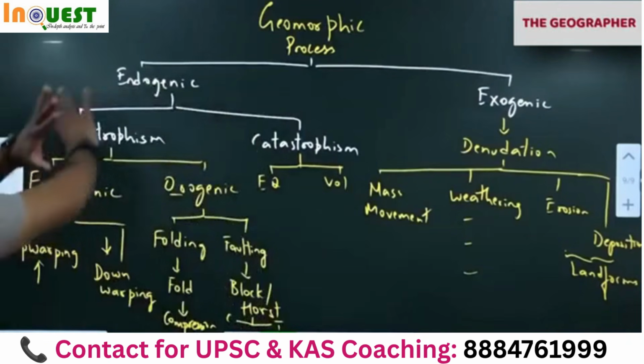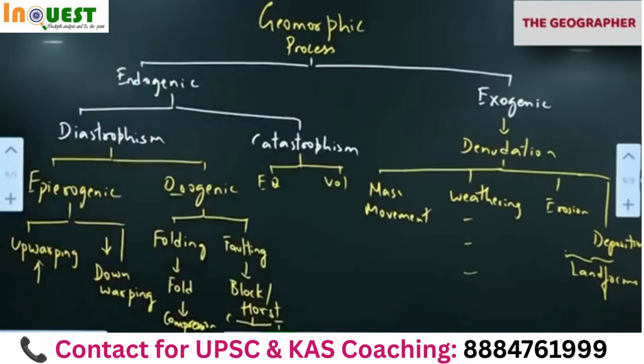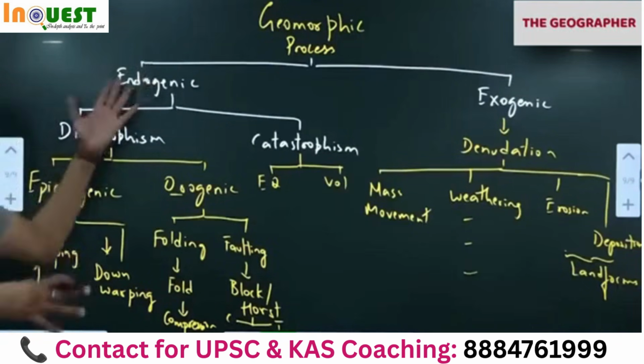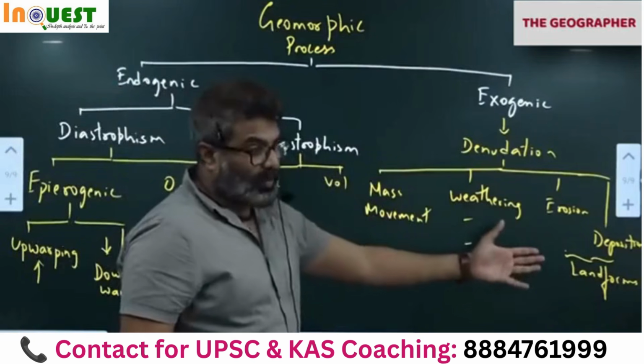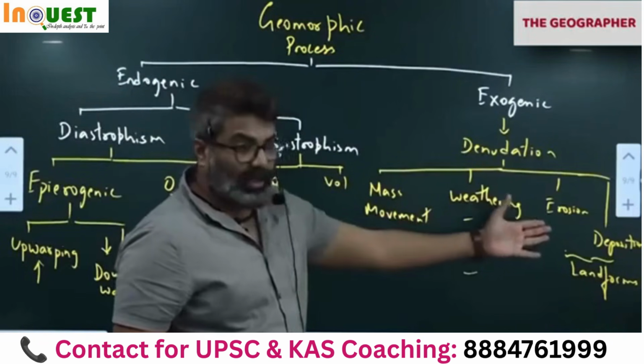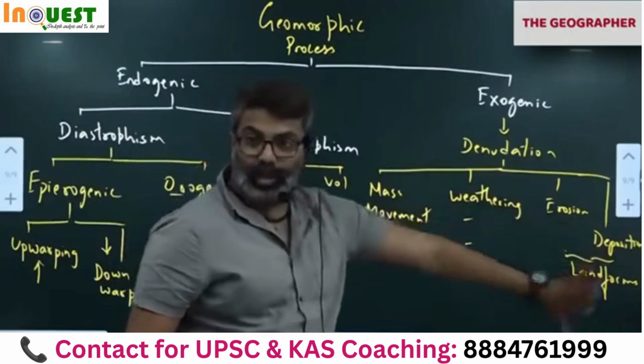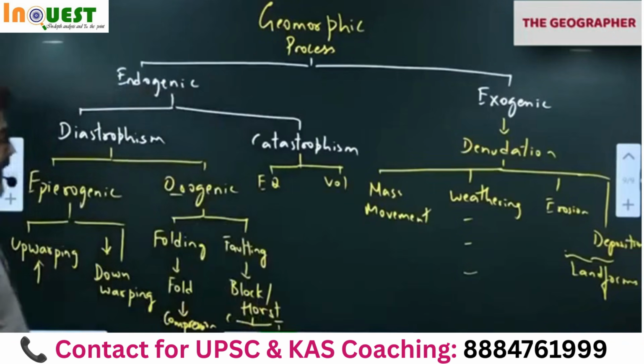See now, entire geomorphology is summarized here in this diagram. Endogenic movements we started the class with, earth interior we started. Then we covered exogenic movements. There is mass movement, weathering and all. We are ready to cover this part. Write down now.